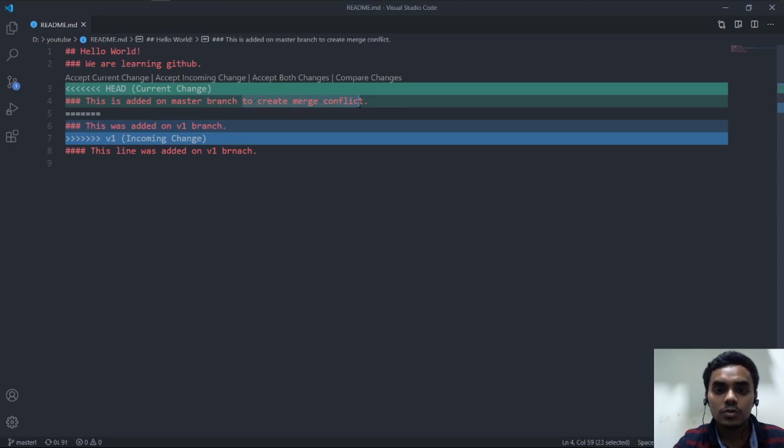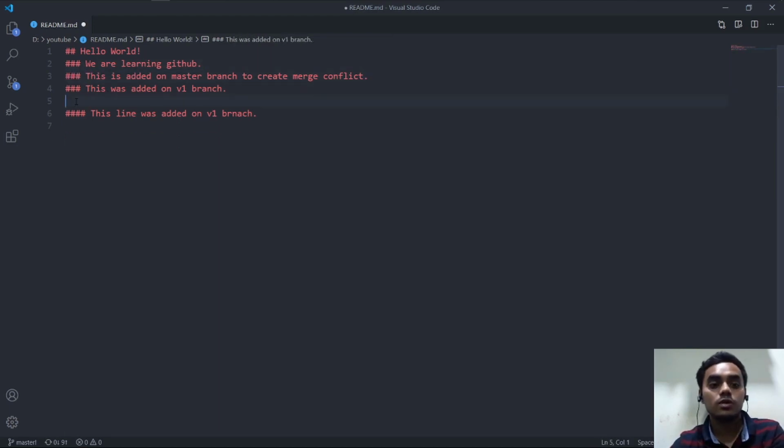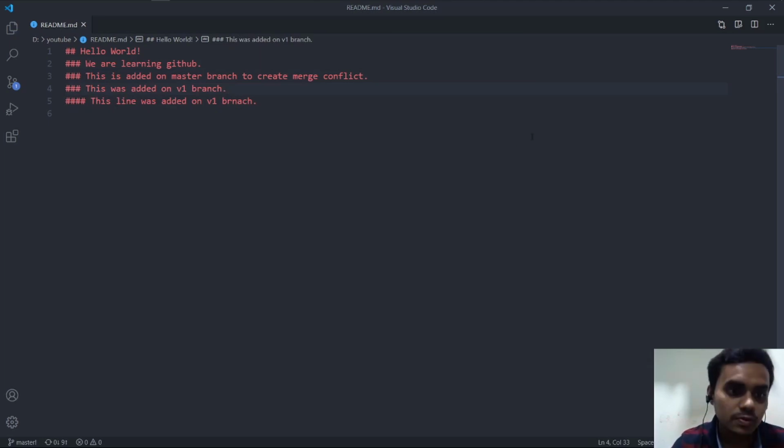To create the merge conflict, someone on v1 branch made the changes and added and committed it. So to resolve this conflict, we just need to remove all these things that were induced. Any modern code editor comes with this feature. VS Code at least comes with this feature.